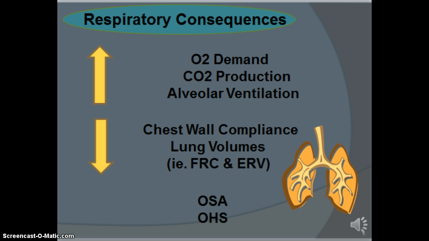Both OSA and OHS are characterized by hypercapnia, cyanosis-induced polycythemia, daytime somnolence, and can lead to cor pulmonale. Long-term OSA and OHS patients have a blunted respiratory drive from the chronic upper airway obstruction and apneic periods, and it is thought that OHS has to do with abnormalities in respiratory mechanics and central respiratory control.